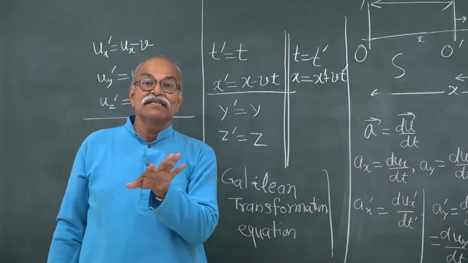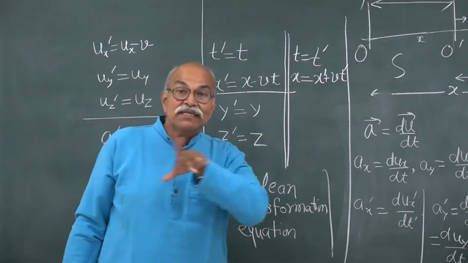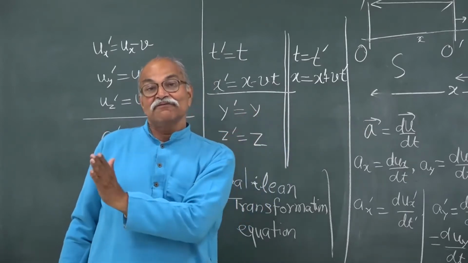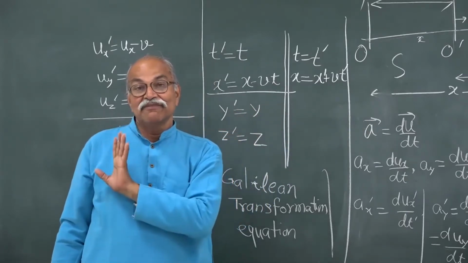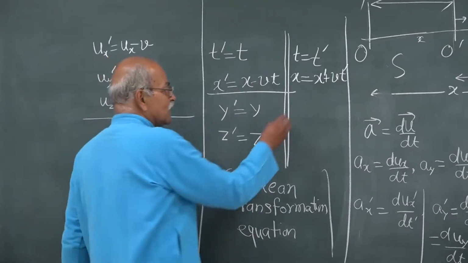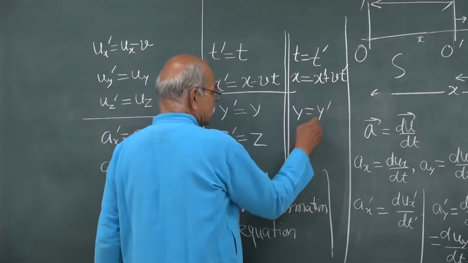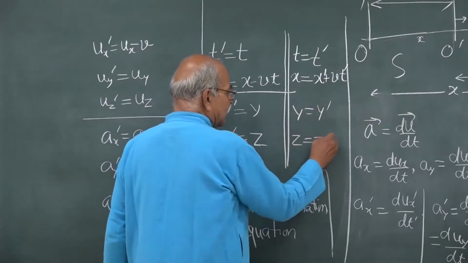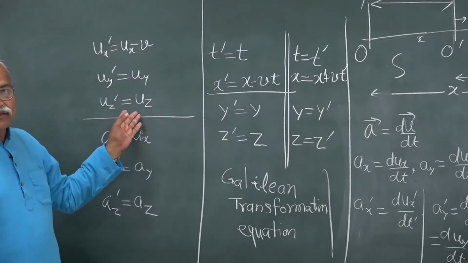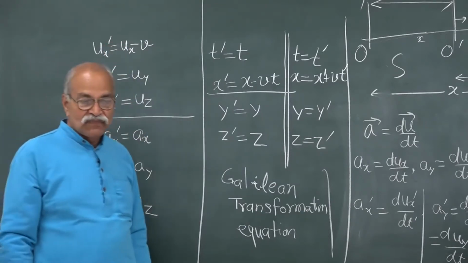The only difference is that S prime was moving in the plus x direction, S is moving with respect to S prime in the negative x direction with the same speed v. So, v becomes minus v and you have the equations, and of course, y is equal to y prime and z is equal to z prime. And similarly, you can write for the velocity and acceleration equations also.